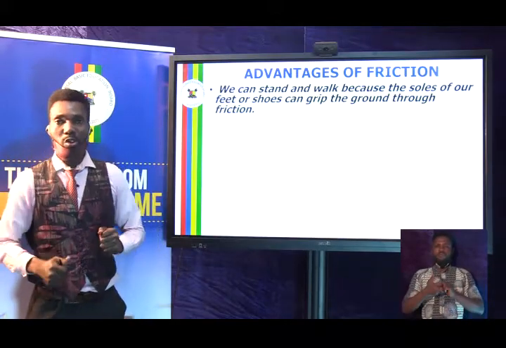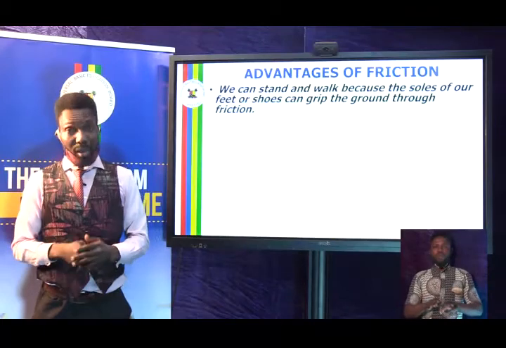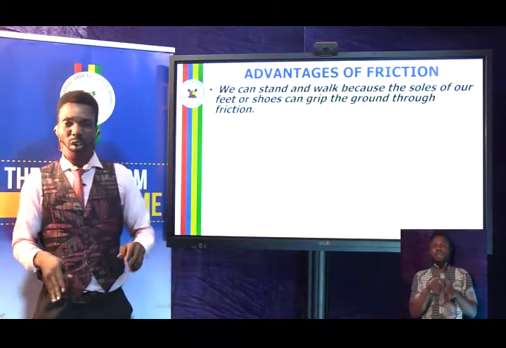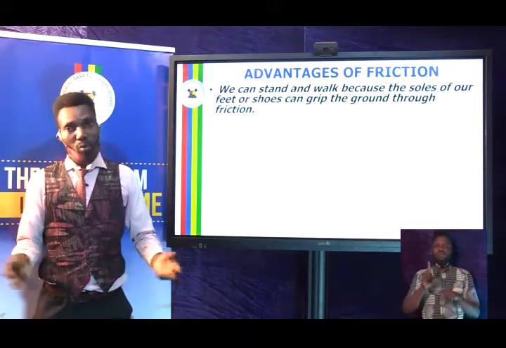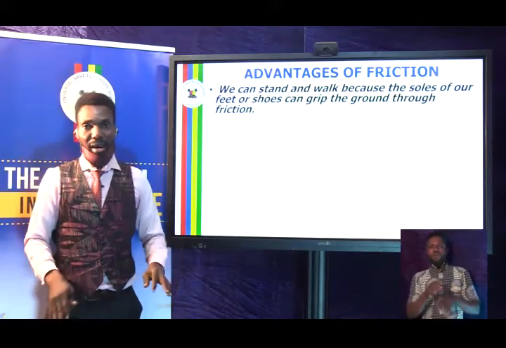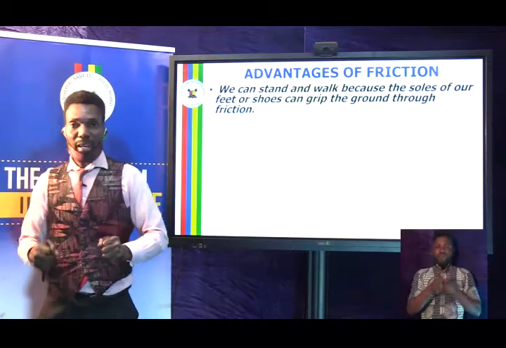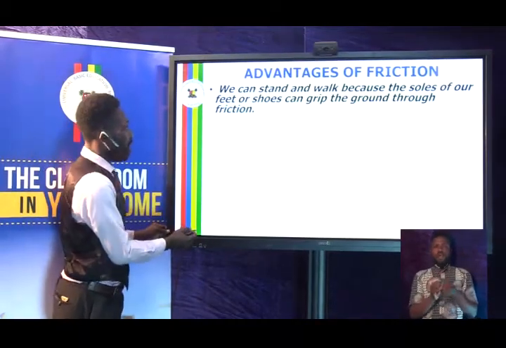Friction is helping us to move easily on the floor. Unlike the wet ground, you cannot walk easily on wet ground, especially tiles. One may easily fall down. But on the dry ground, with the help of friction, you walk easily, and that's number one advantage.